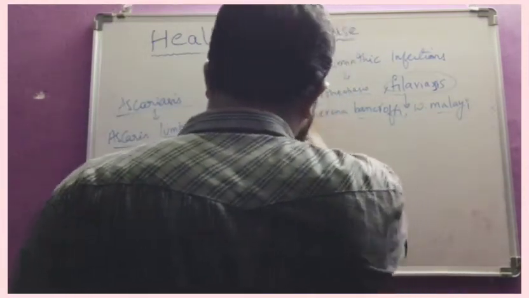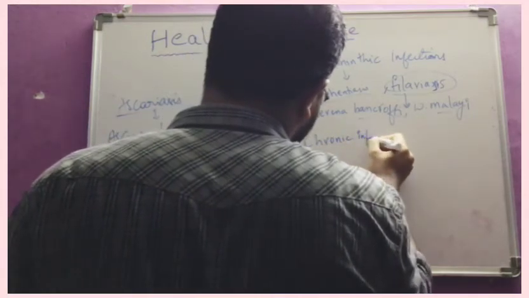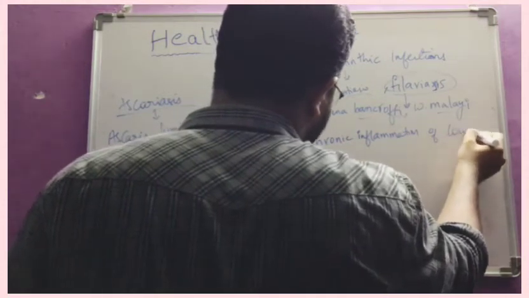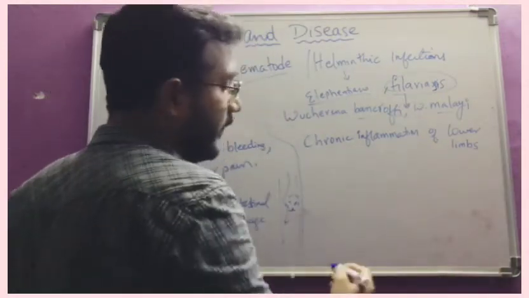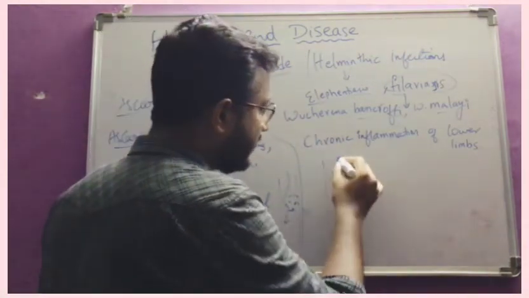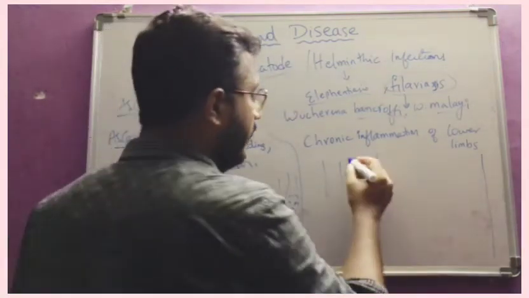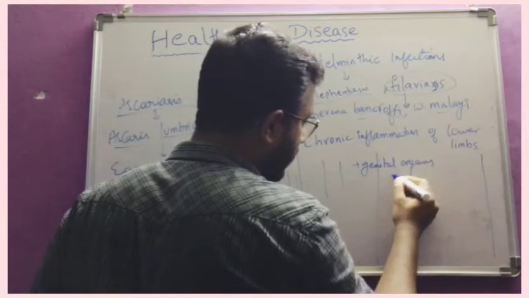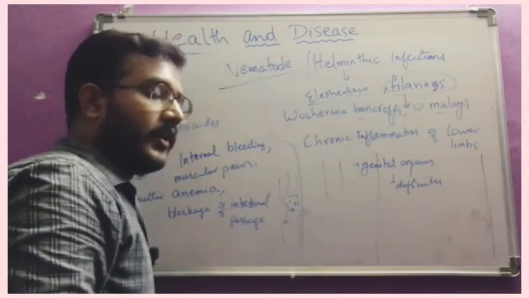What will it cause? This will cause chronic inflammation, that means swelling of lower limbs. Chronic inflammation of lower limbs, that means legs will be swollen. A normal leg is this much and the filariasis leg is this much. That much difference will be there. And genital organs also. Genital organ deformities, because it affects the genital region.